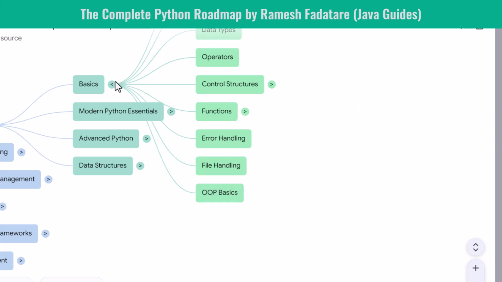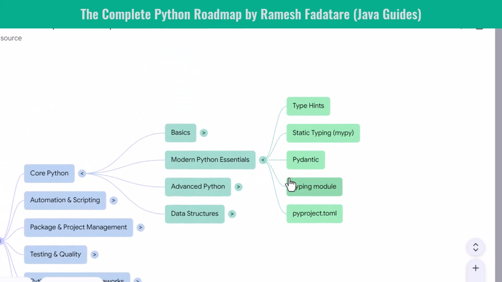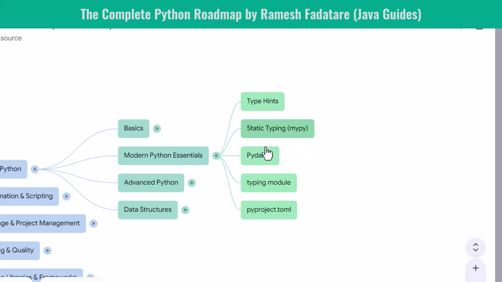Next, modern Python essentials. Python has evolved a lot, and modern developers must use modern tools. You start with type hints. They improve readability and catch errors earlier. Then you learn static typing with MyPy to validate your code before running it.